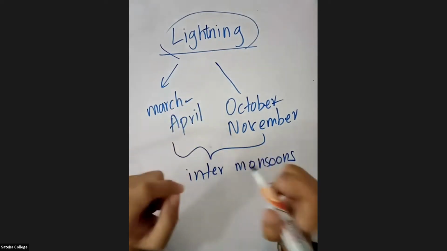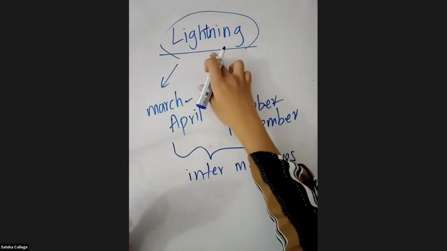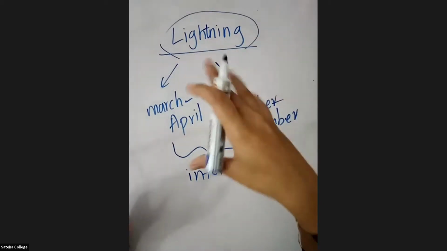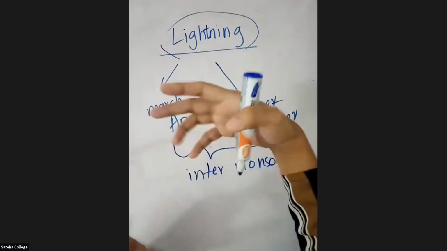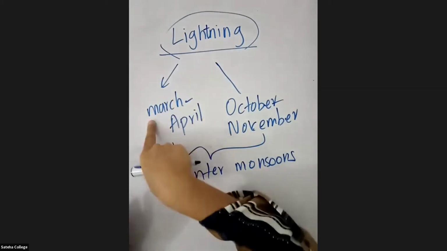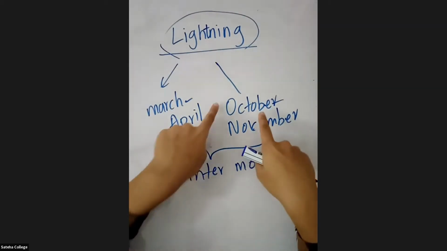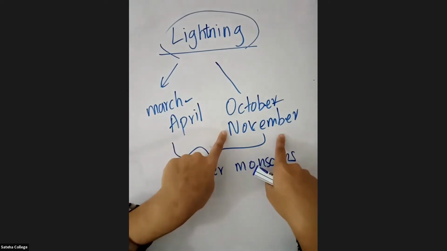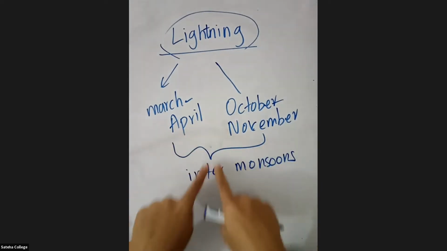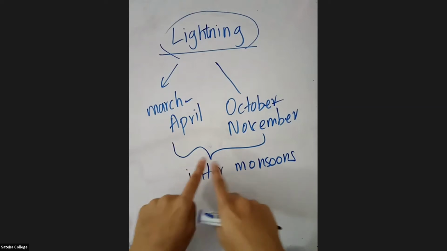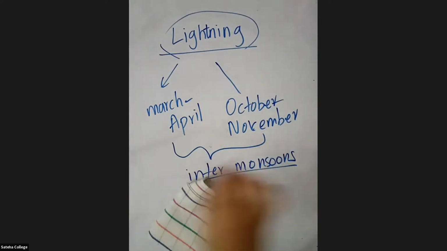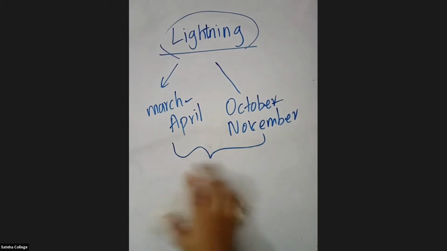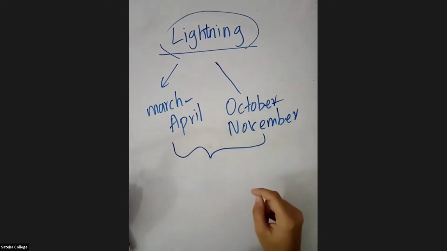The two most common seasons for lightning are March to April, and October to November. So what are these two periods called?